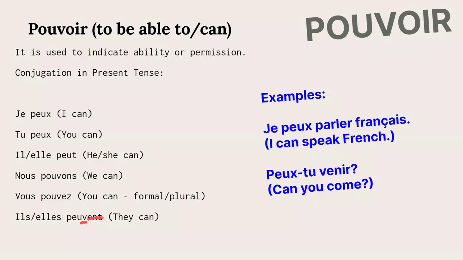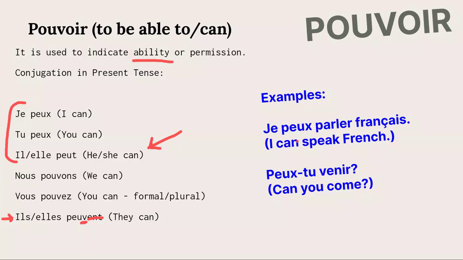So the difference between the singulars and this one is the V pronunciation. When you don't pronounce that, you're actually saying this. Okay, so take note. Ils peuvent, elles peuvent. Mes enfants peuvent sortir ce soir. That's it.